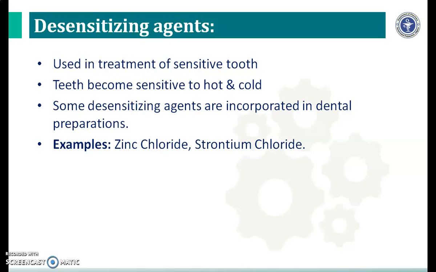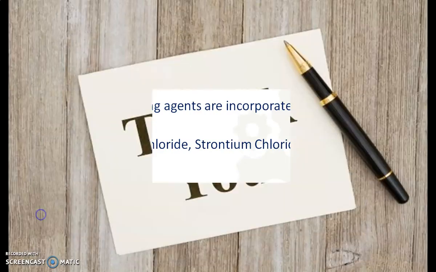During teeth decay or in toothache, the perception of hot and cold is felt strongly. These agents are employed. The numbing effect is of short duration, like that of local anesthetic effects. As we have seen, zinc chloride and strontium chloride are used as desensitizing agents.